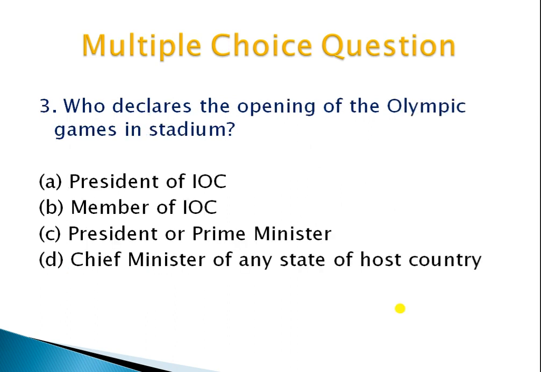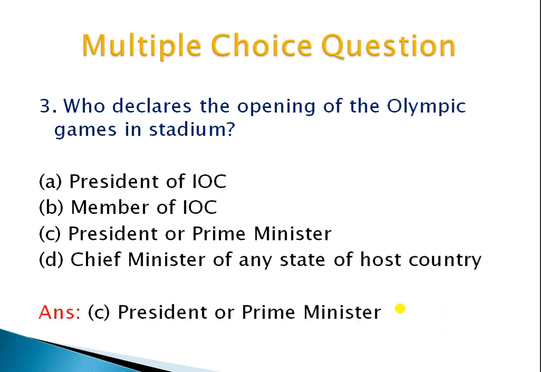Okay, the next question is: who declares the opening of the Olympic Games in the stadium? Option A, President of IOC. Option B, Member of IOC. Option C, President or Prime Minister of the host country. And option D, Chief Minister of any state of the host country. Okay, think about it. What is the right answer? That is option C, President or Prime Minister of that country, right?